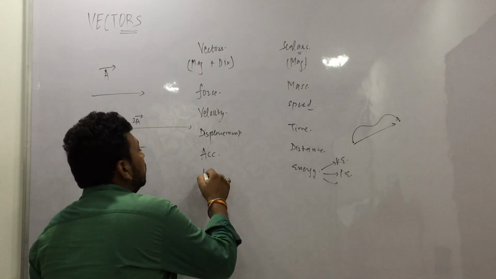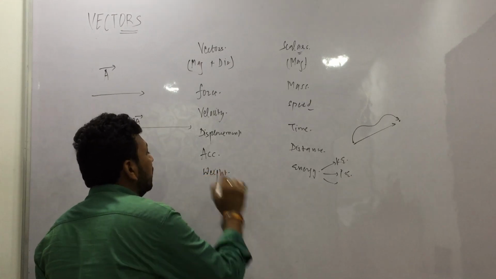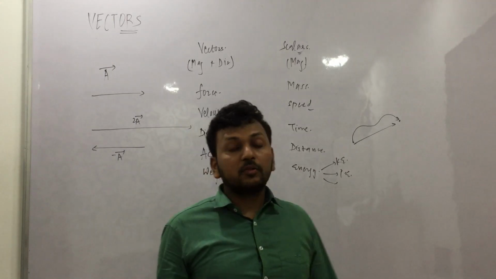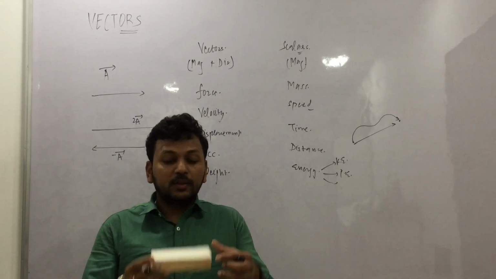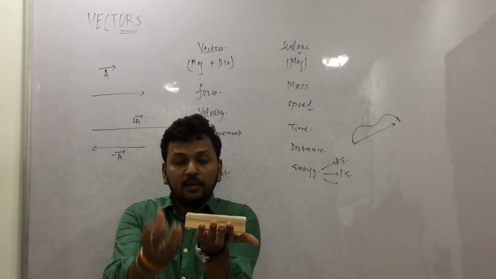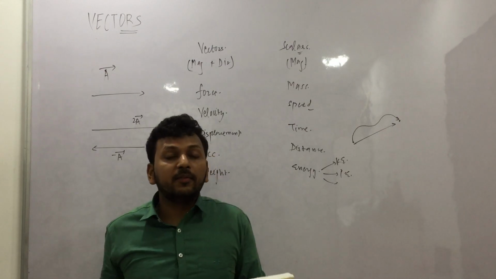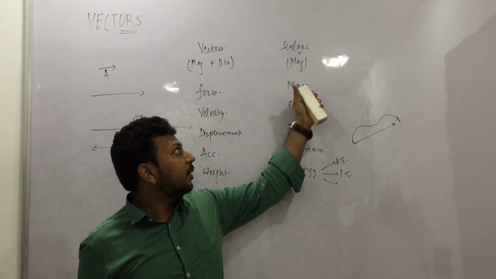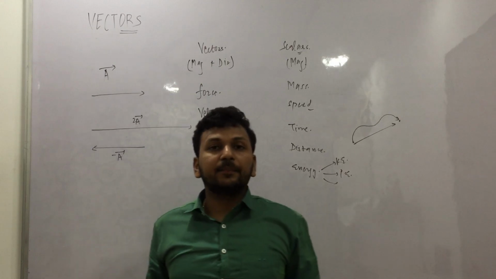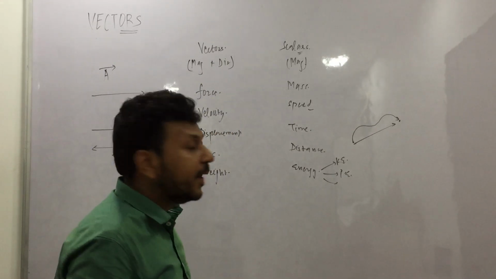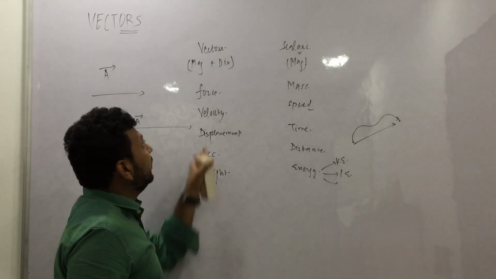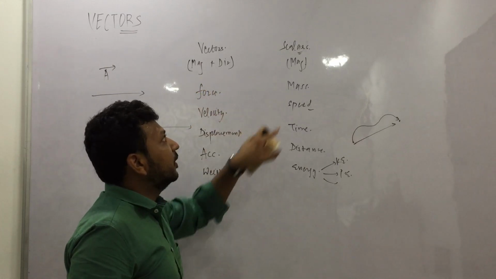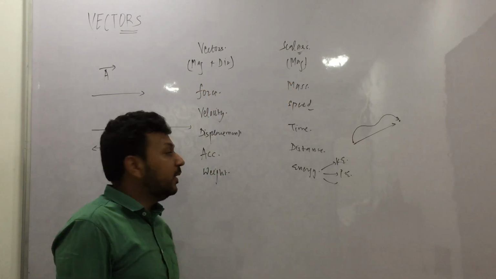So weight is also a vector. Weight is m into g, so weight has a particular direction. This thing has a weight, and weight is downward. Mass is different. Mass is just m, but this is m into g. So it has a particular direction. What we are considering is magnitude plus direction. Here we are considering only magnitude.